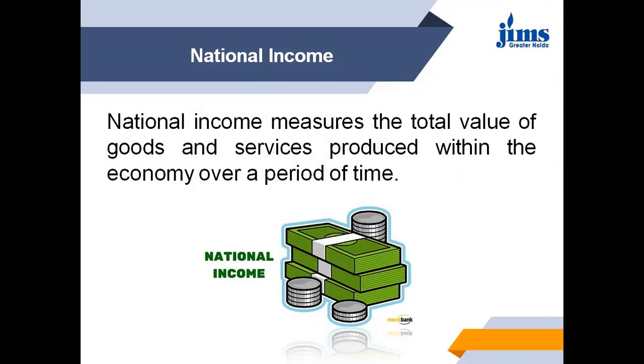The basic definition of national income is it measures the total value of goods and services produced within the economy over a period of time. Whenever an output is produced, somebody receives an income for producing it. Thus, corresponding to every flow of output, there is an equivalent flow of factor income. So, the aggregate of factor income that is earned by the owners of the factors of production in producing national product in 1 year is called national income.